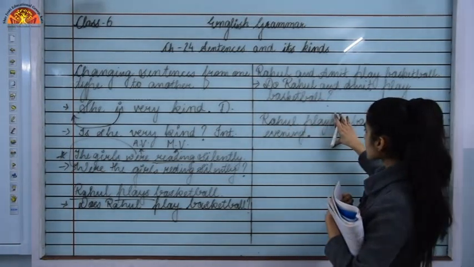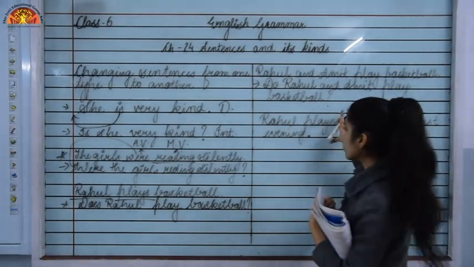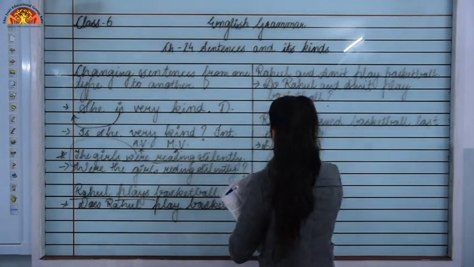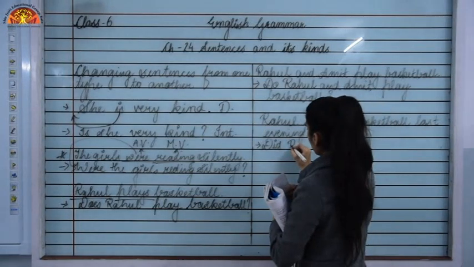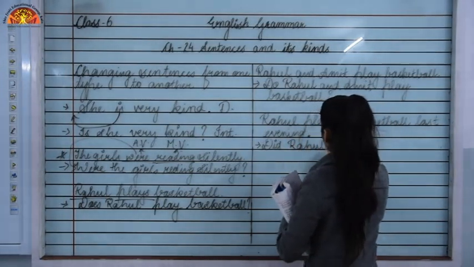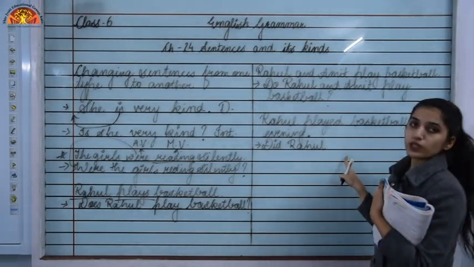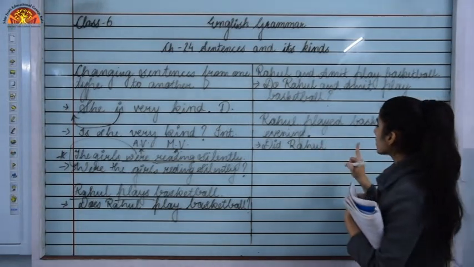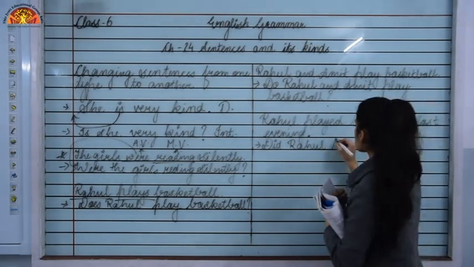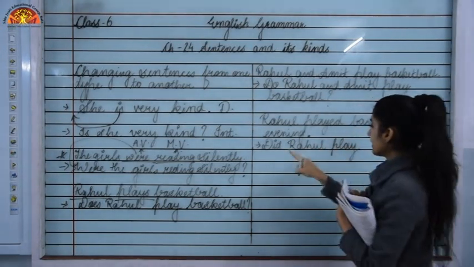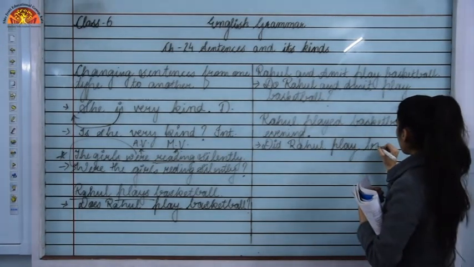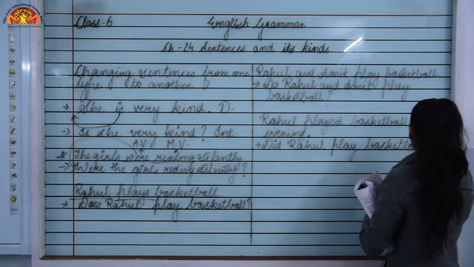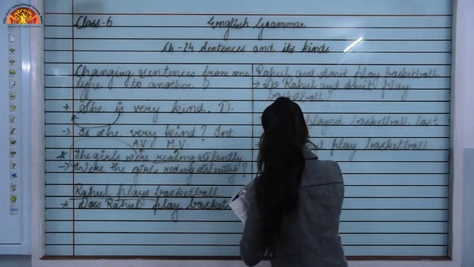So if we are making the question out of it, we will add did, and after that the subject will come, that is Rahul, and we will not write played over here, because we have already mentioned did, and here the first form of the verb will come, that is play. Did Rahul play basketball last evening?